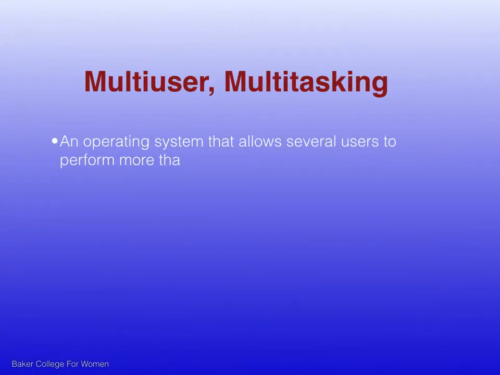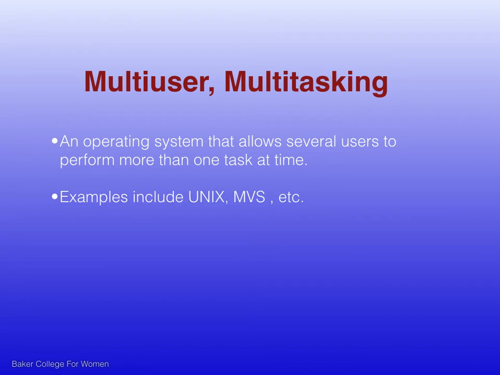Next is multi-user multitasking operating system. This operating system allows several users to perform more than one task at a time. Unix and multiple virtual storage operating system are the examples of multi-user multitasking operating system.